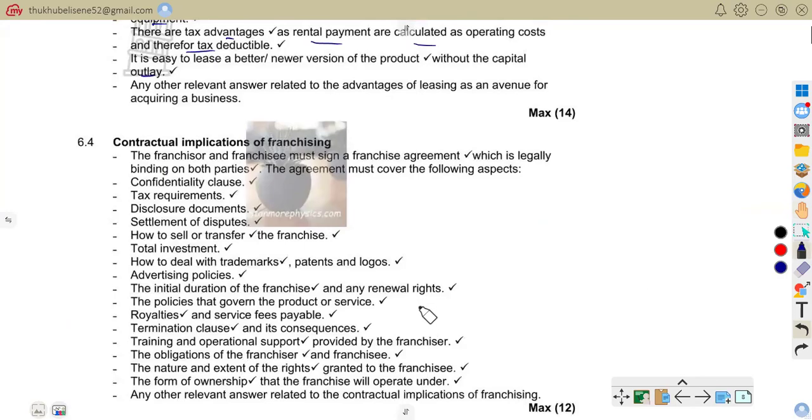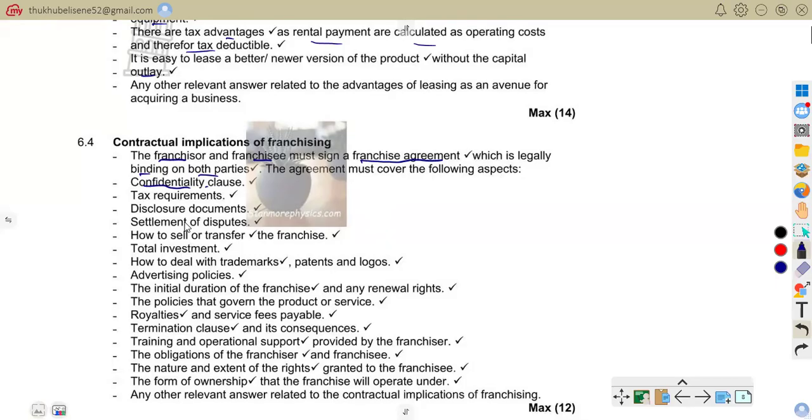It says the franchisor and franchisee must sign a franchise agreement, which is legally binding on both parties, that is the franchisor and franchisee. The agreement must cover the following aspects: a confidentiality clause. The franchise agreement is a legal contract between the franchisor and franchisee.